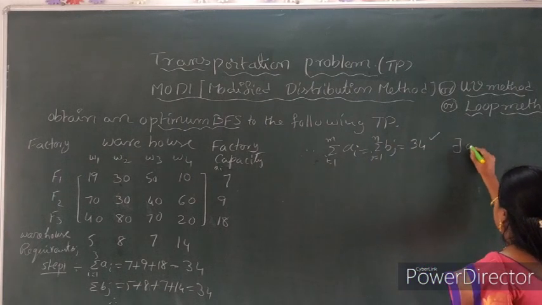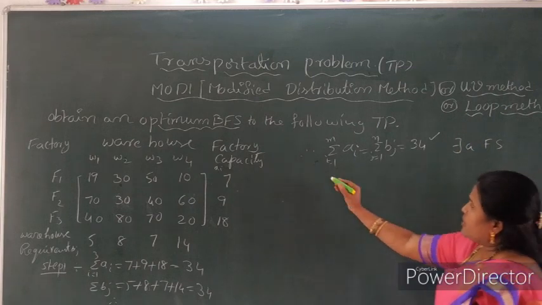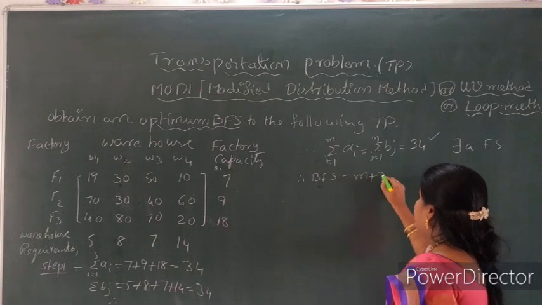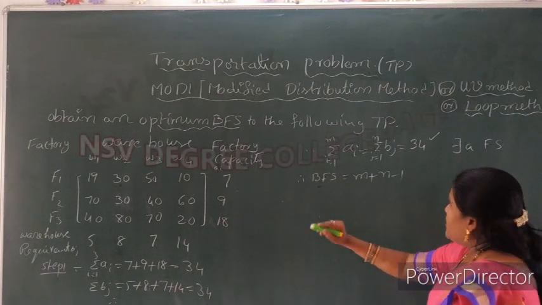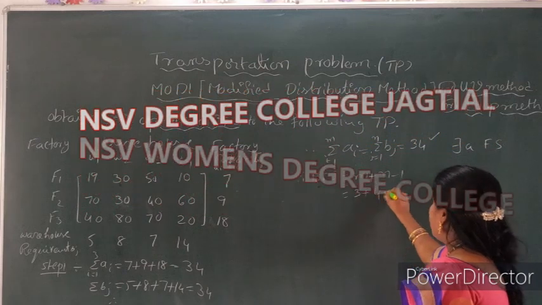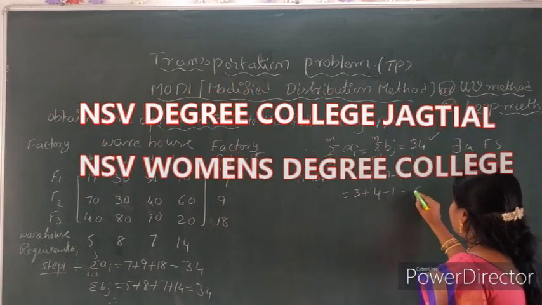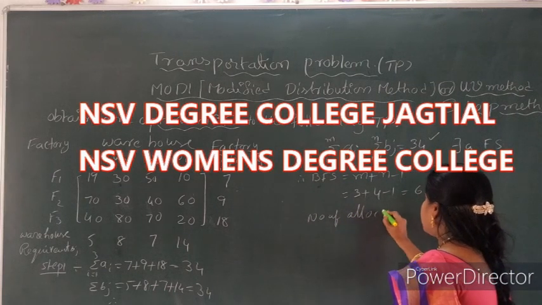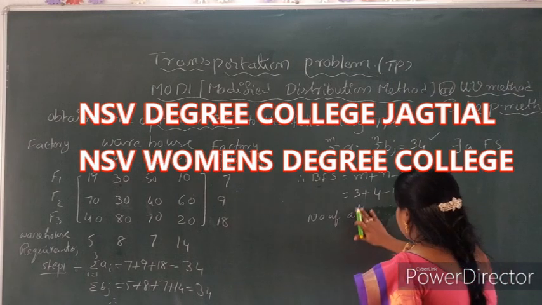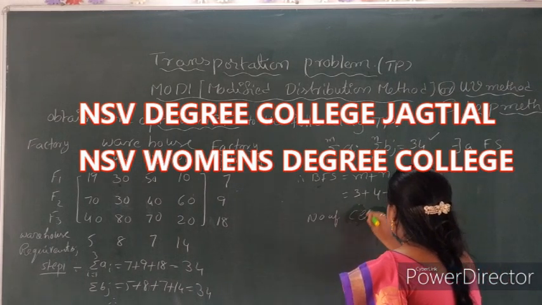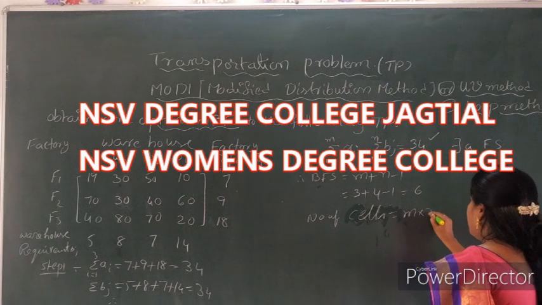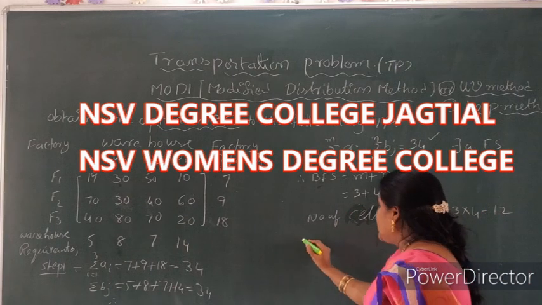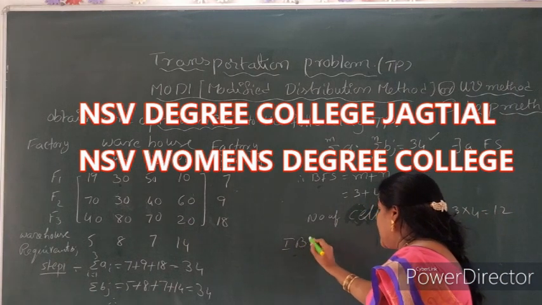There exists a feasible solution. Now here, what is BFS? Basic feasible solution is m plus n minus 1. How many rows? 3 rows, 4 columns, minus 1. So 7 minus 1, 6. Now the number of allocation cells: how many cells do we find? Number of cells equal to m into n. So here 3 into 4 equal to 12. Now we find the IBFS using the VAM method.